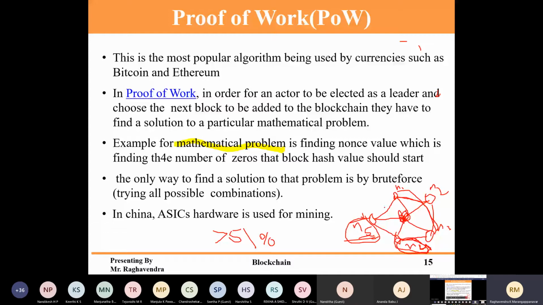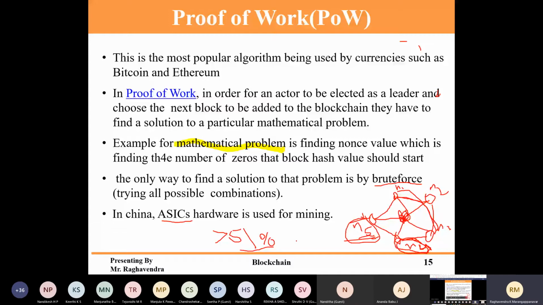The drawback of proof of work is the 51% attack, because there is a compromisation: always one person verifies the transactions and creates the block. It's like a monopoly, you can say. So this is the ASIC they have used to solve the mathematical problems used in proof of work.